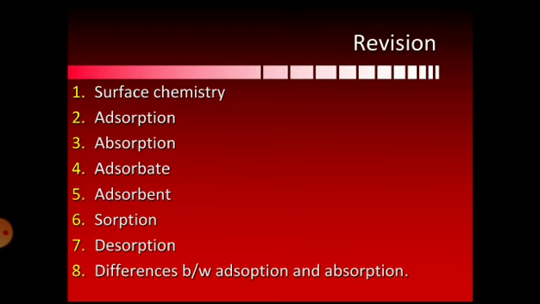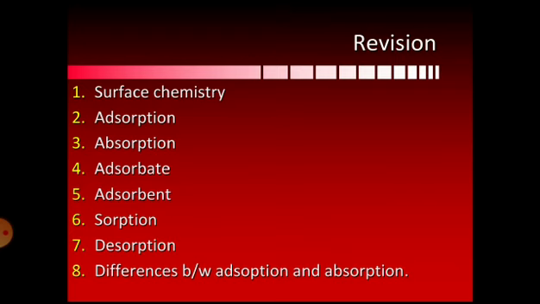The second one is adsorption. I hope you remember the example of adsorption: writing with a chalk on a board is an example of adsorption, because adsorption is a surface phenomenon, right? Third one, absorption. Absorption differs from adsorption because absorption is a bulk phenomenon. The molecules do not settle only on the surface but are taken into the bulk of the substance. That is called absorption. For example, a sponge in water is a kind of absorption.